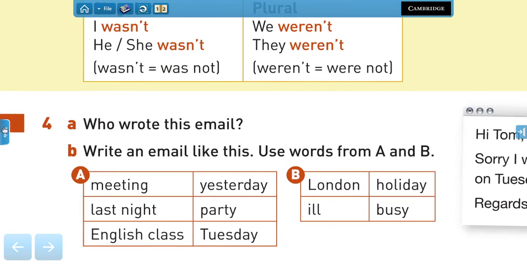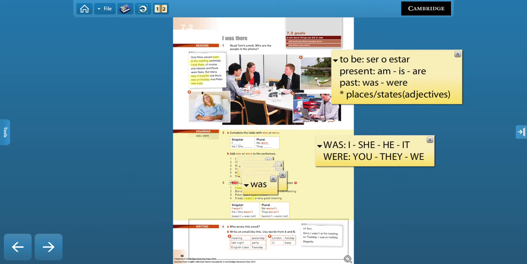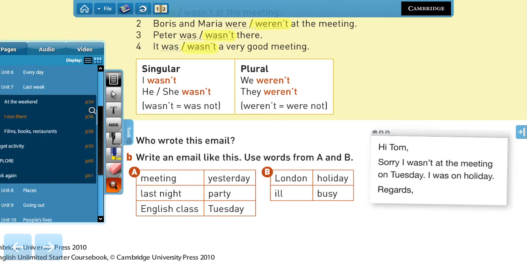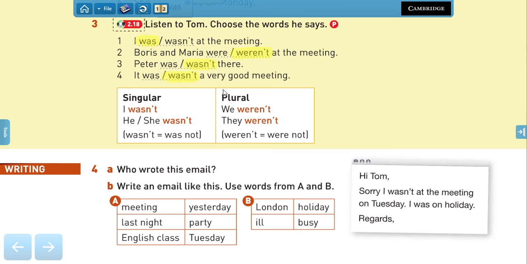Now we have an activity for you to use some expressions, right? So here we have an email. It says, "Hi Tom, sorry I wasn't at the meeting on Tuesday. I was on holiday." So who do you think wrote this email? Remember we talked about Boris, Maria, Peter. Who was on holiday? That was Boris, right? So Boris wrote this email to let Tom know that he wasn't going to be at the meeting, right? Or excusing himself why he wasn't at the meeting.